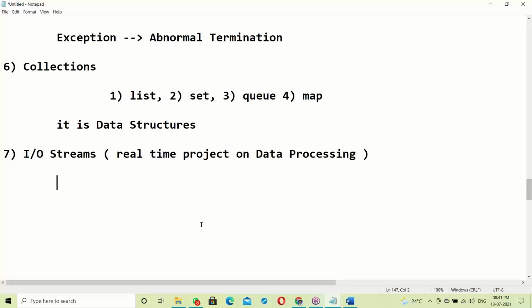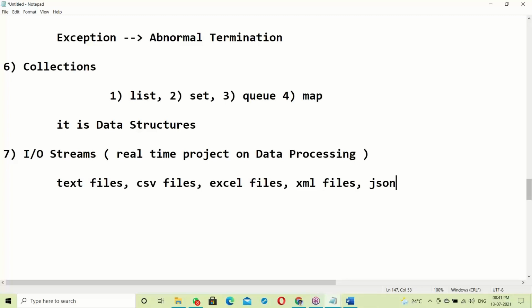How does that processing happen? The data comes in different formats: text files, sometimes CSV files, Excel files, XML files, JSON files, PDF files, and images.